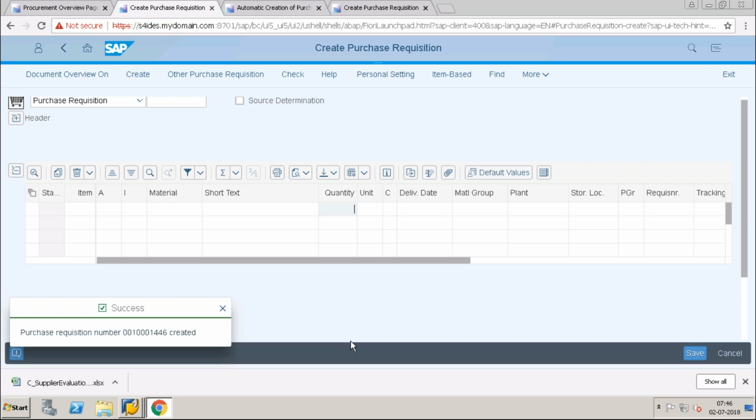Okay, so operational procurement is done. We will just practice this, and we will start with inventory.